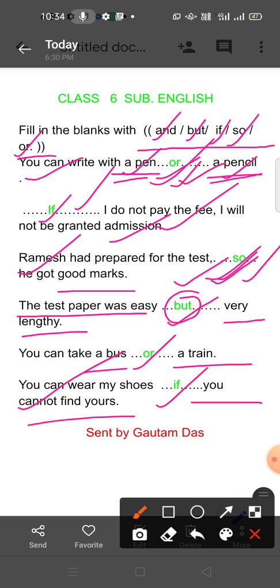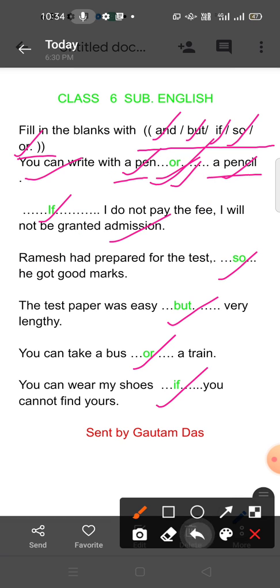That means you can wear my shoes, you can take my shoes. So what have you written here? If will be here.